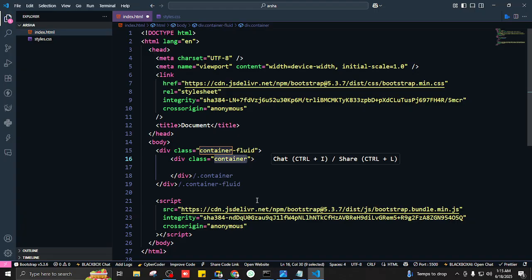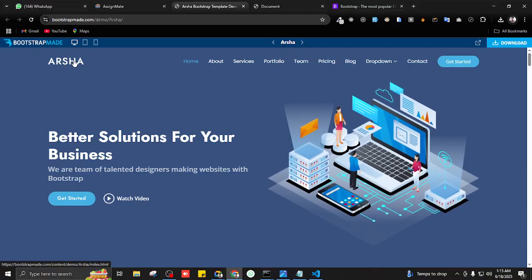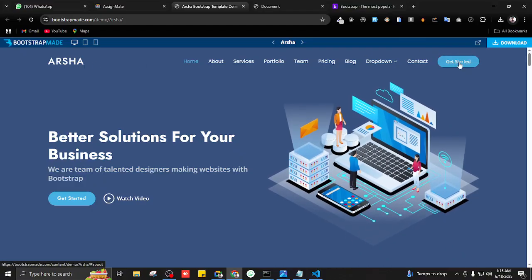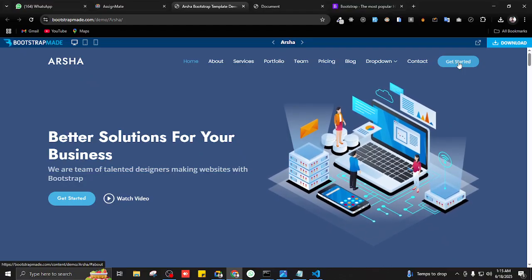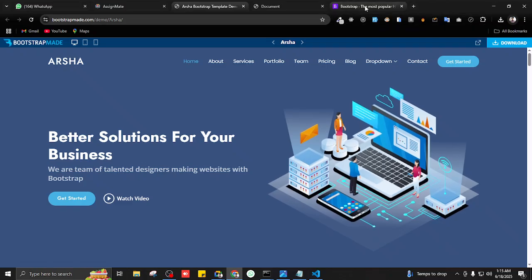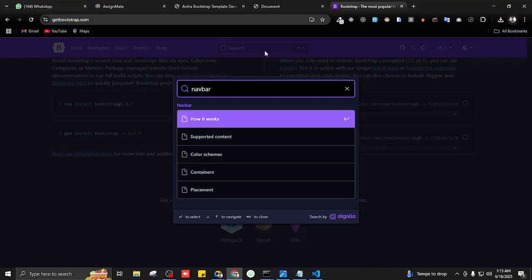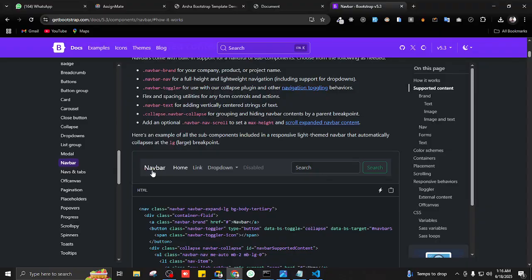Any problem until now? No. Okay, great. Now comes the fun part, because we are not going to design any part of the navbar. Why is that? Because Bootstrap already takes care of that. So I'm going to go inside the Bootstrap and I'll write here navbar, and we have a fully functional navbar here. I'll just have to change it.